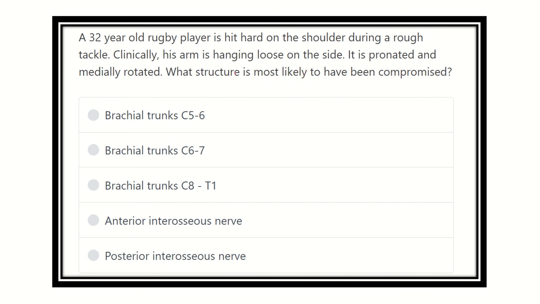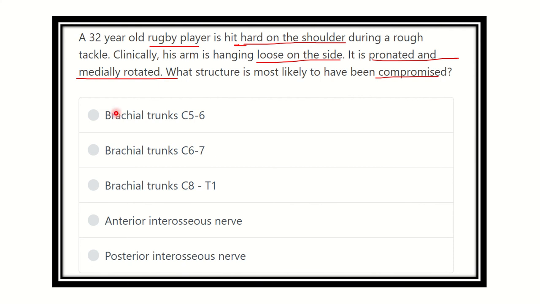From this question, we can see the rugby player is hit hard on the shoulder during a rough tackle, and clinically the arm is hanging loose on the side, pronated and medially rotated. What structure is most likely to have been compromised? So we have to find an option which is compatible with this question.